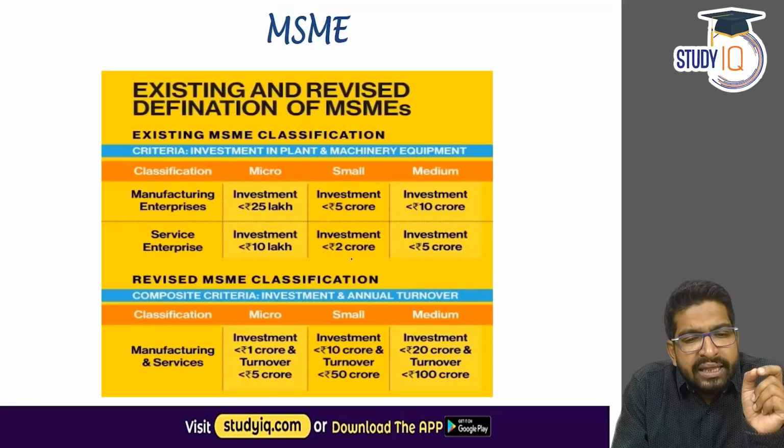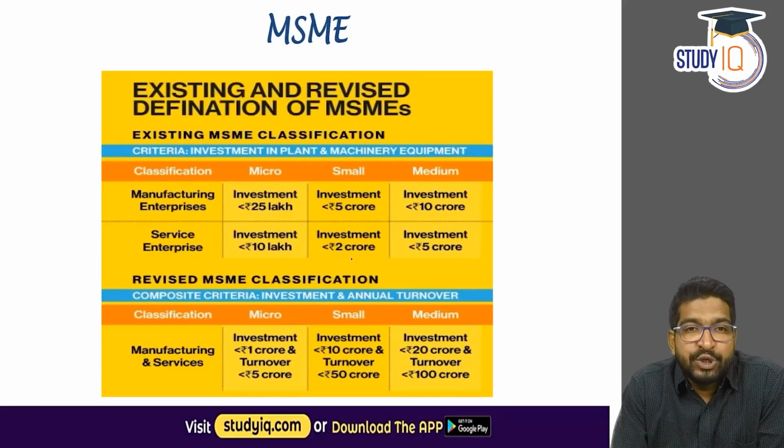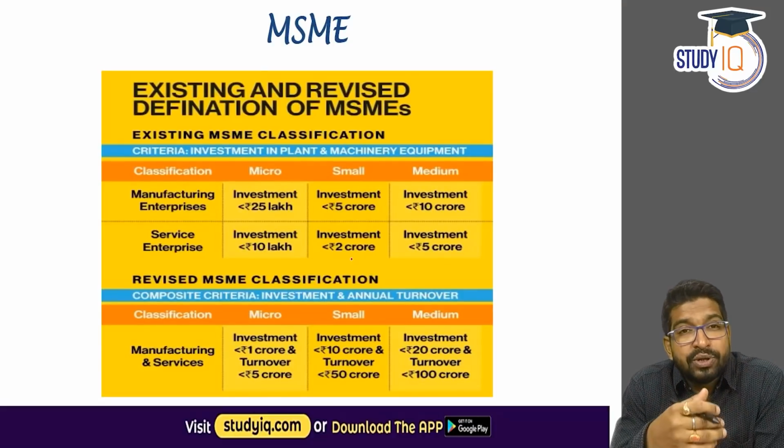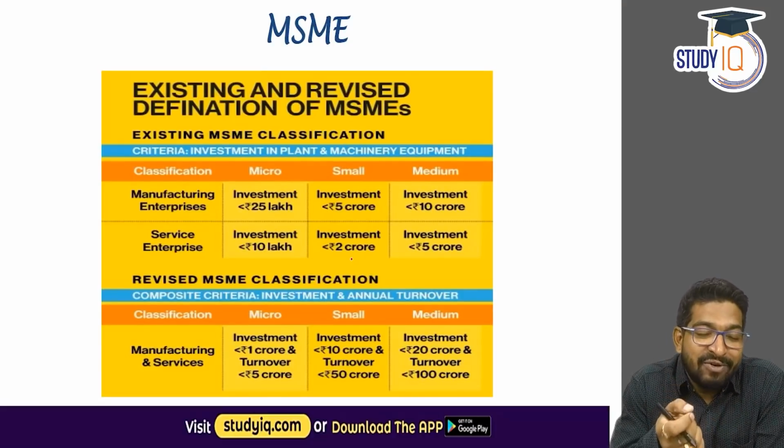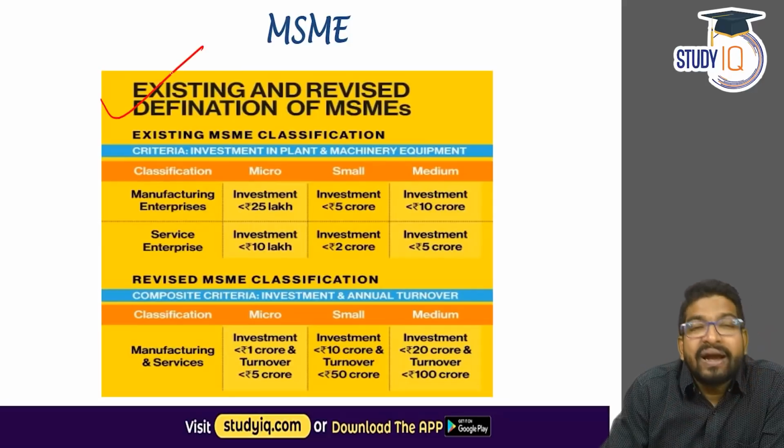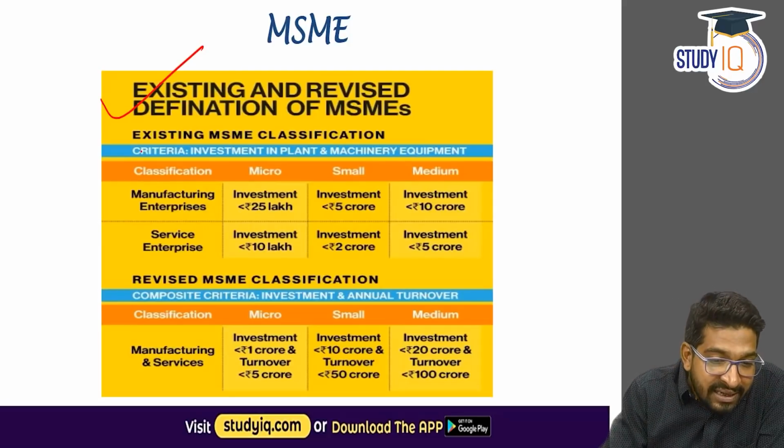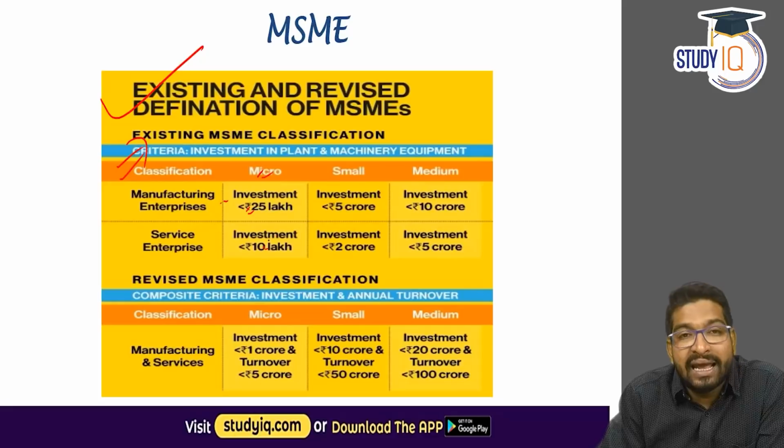Apart from this, in the MSME sector, something important was mentioned. I told you this was also a supply side reform that the government has brought. They have redefined the criteria for MSME. The earlier classification for MSME, for micro, was less than 25 lakh in manufacturing, less than 10 lakh in services.